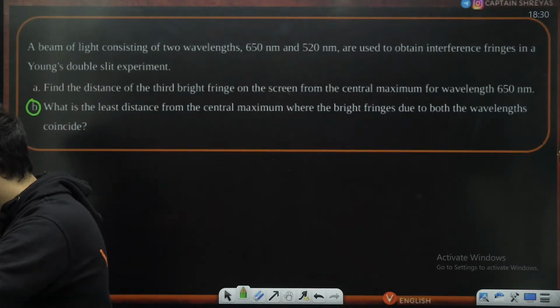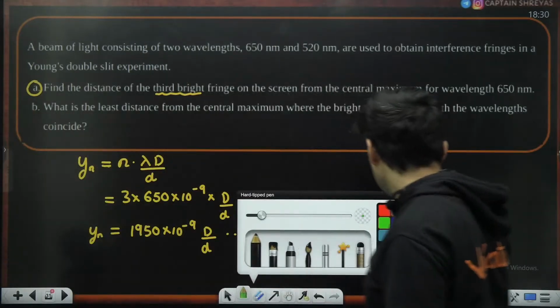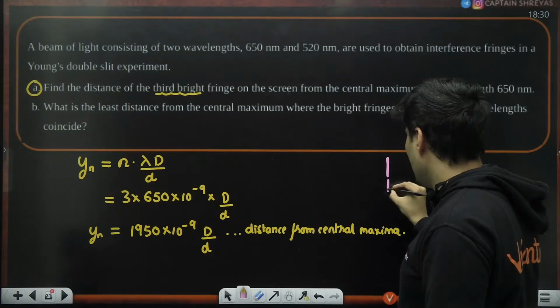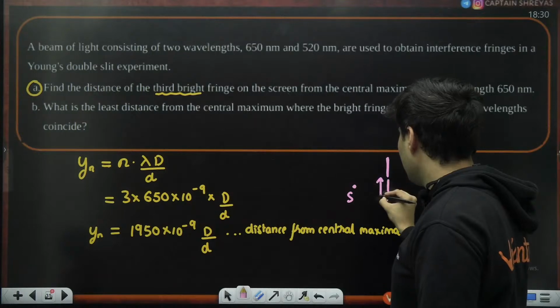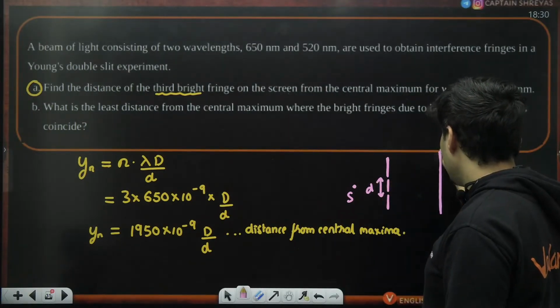Okay, great. What is the meaning of capital D and small d? It is this, no? Young's double slit experiment, forgot? So you have two slits over here. This is your source. This is the distance between the slits, and this is your screen.